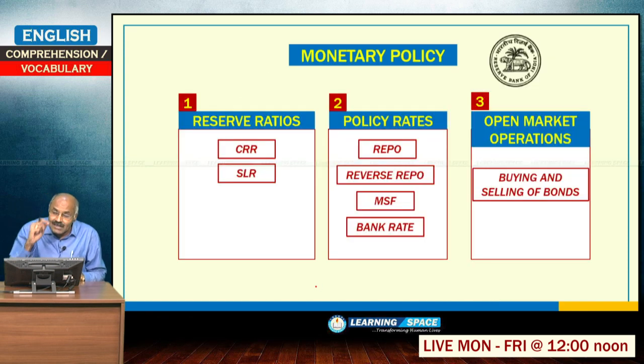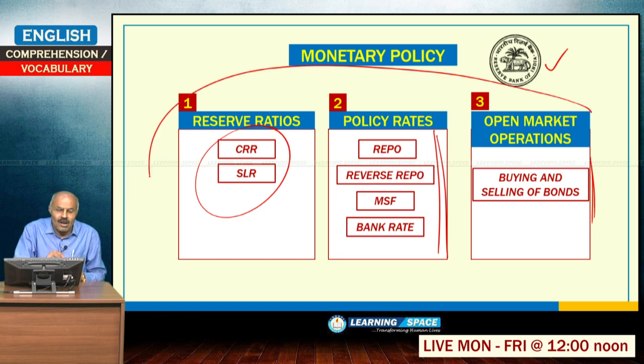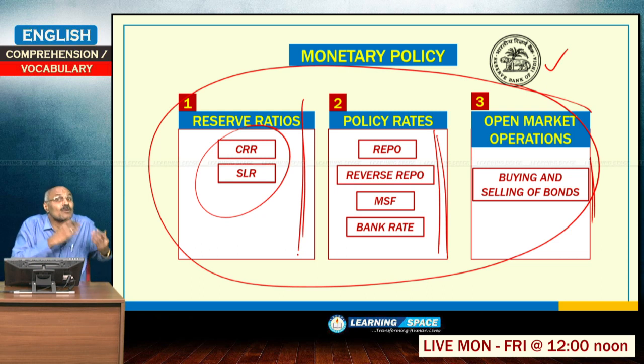And monetary policy, if you look at India, looks at CRR (cash reserve ratio), SLR, similarly repo, reverse repo, MSF, bank rate, and buying and selling of bonds. These are all important aspects of monetary policy. One is reserve ratios, CRR and SLR, that means the central bank specifies this much percentage of money in the banking system must be in the form of cash or securities.